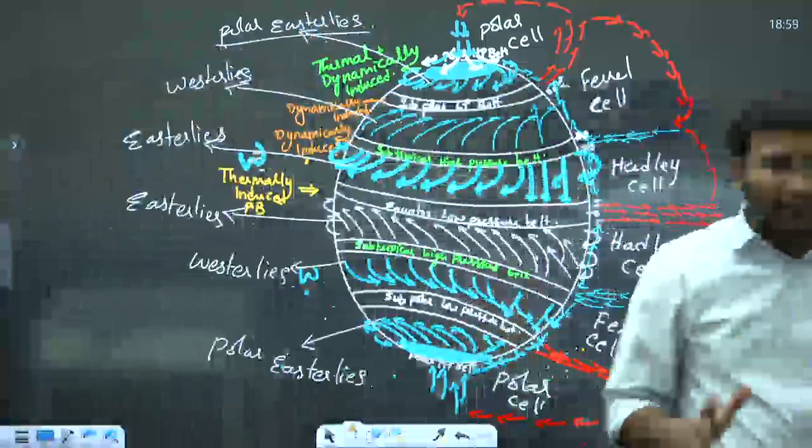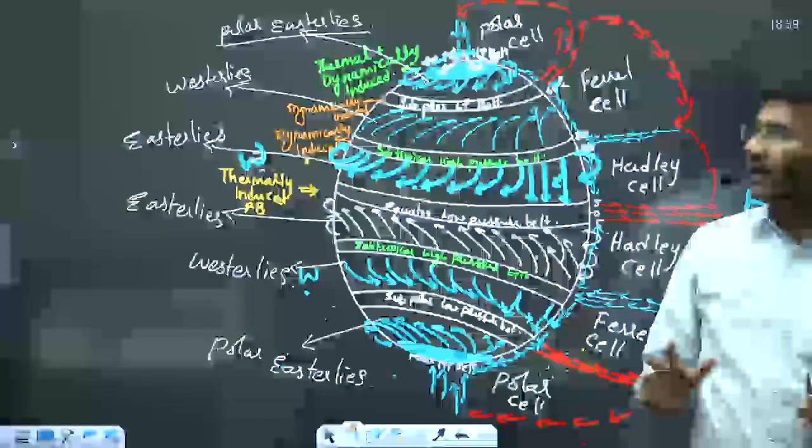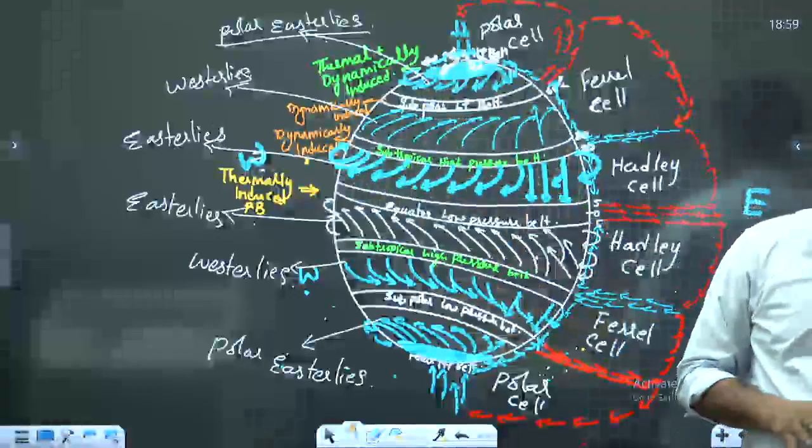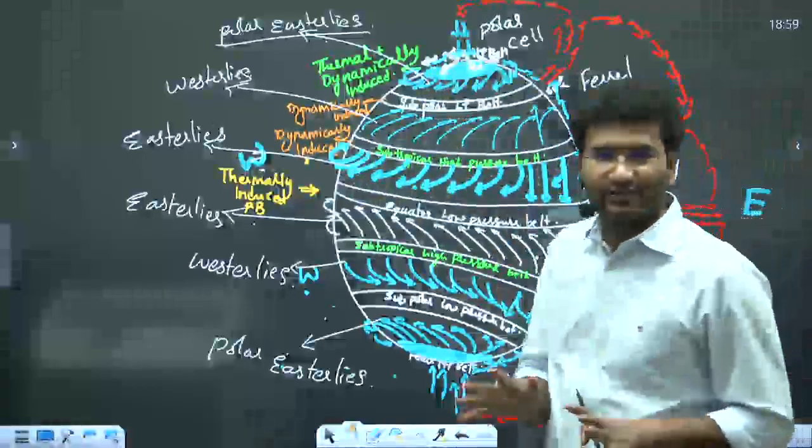In the mid-latitude regions, you have westerlies. And then you have easterlies again in the subtropical regions. Dominantly, do you have westerlies or easterlies on the surface of the earth?